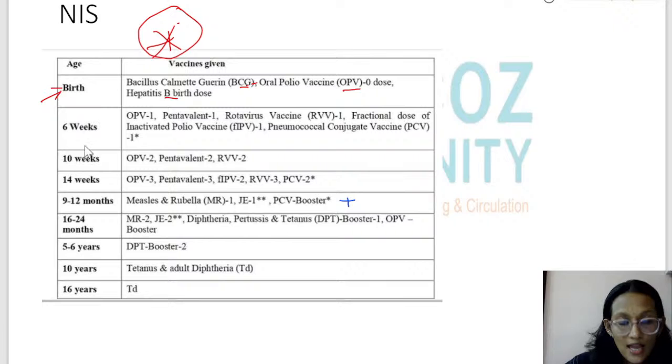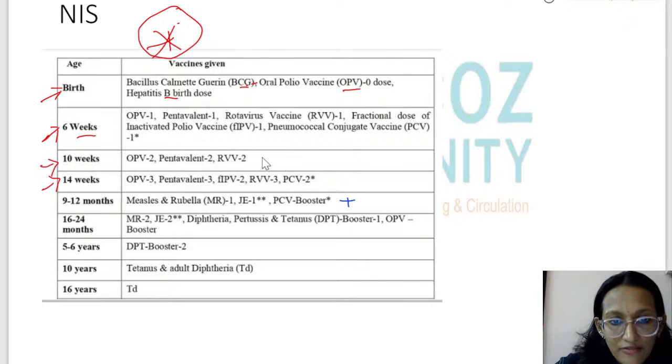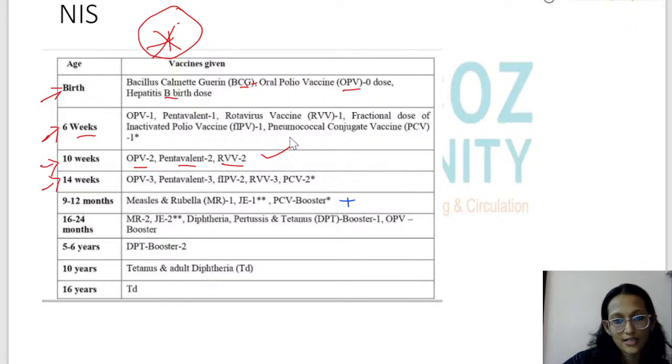At 6 weeks, we have a lot of vaccines. We have OPV, we have pentavalent, we have Rotavac first dose, fractional IPV first dose and pneumococcal conjugate vaccine first dose. Please remember, out of this, OPV and rotaviral vaccines are given orally. Okay, that is at 6 weeks. The same vaccines at 6 weeks will repeat at 14 weeks, if you can notice. Okay, but at 10 weeks, a little different. We do not have the pneumococcal vaccine and the fractional IPV at 10 weeks. We have OPV, we have penta and rotaviral vaccine at 10 weeks.